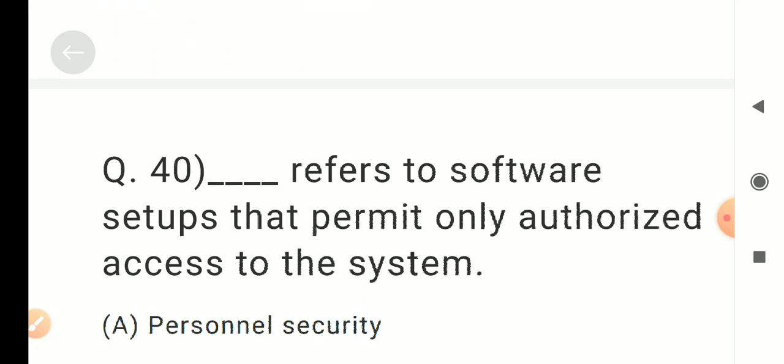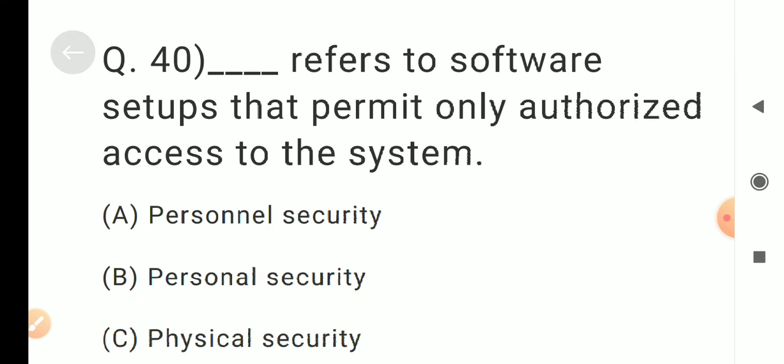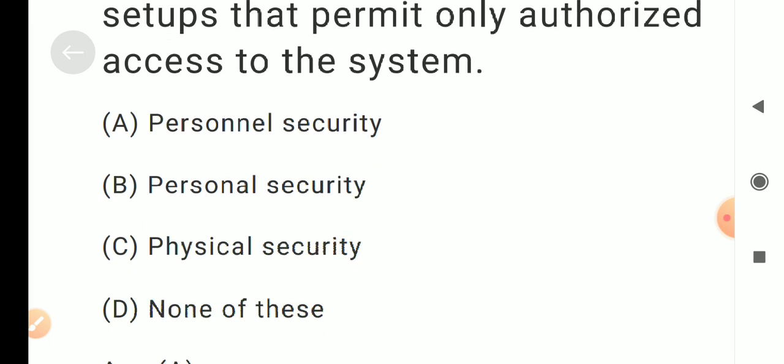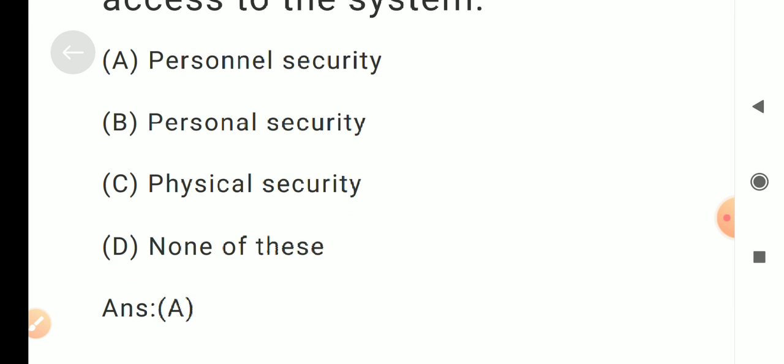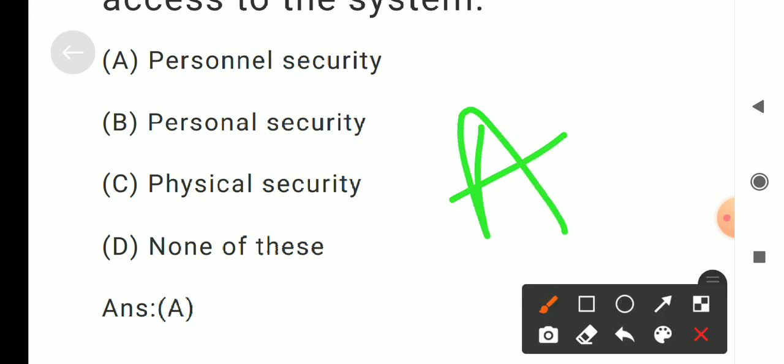The last question of this part is question number 40. This refers to software setups that permit only authorized access to the system. Options are A. personal security, B. personal security, C. physical security, D. none of these. Correct answer is A. personal security.